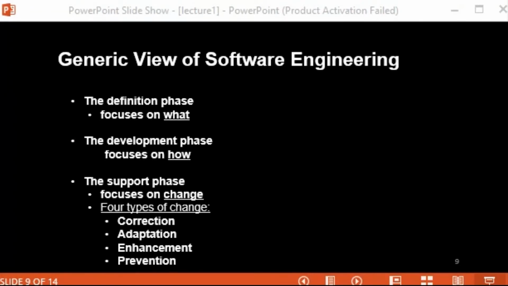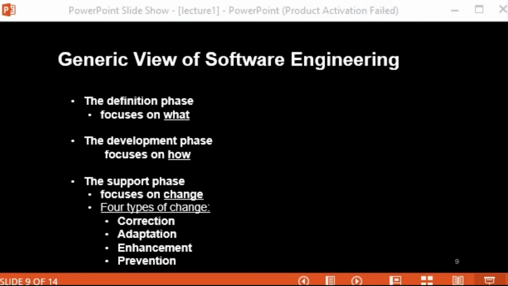And the third and important one is the support phase. Now what does this support phase say? The support phase focuses on change. It focuses on change associated with error correction, adaptations required as the software's environment evolves, and changes due to enhancement. Whatever new requirements you receive from your customers, you need to handle all those things.